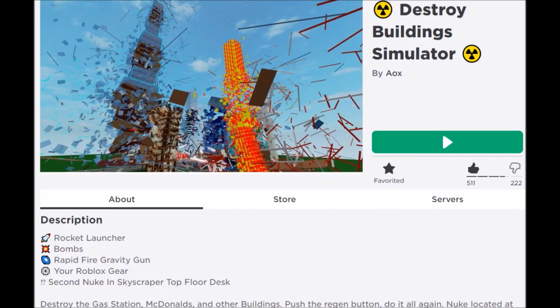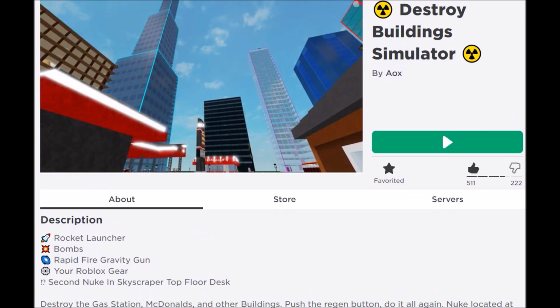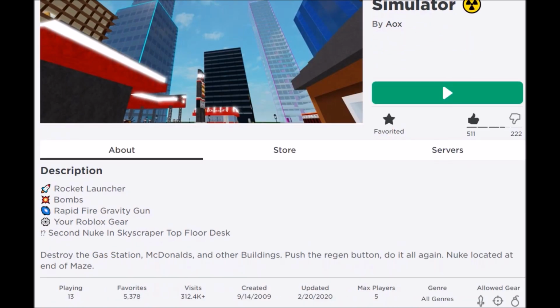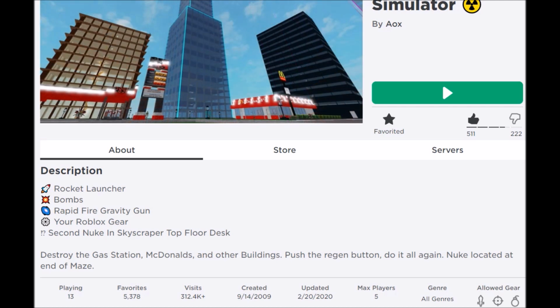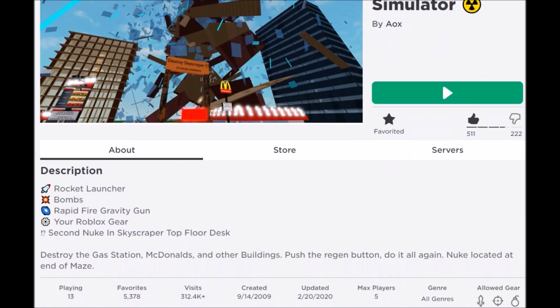Okay, so this is super surprising. So this was another game that I played a long time ago. You can see it was created in 2009. Now, this game was originally called Destroy the Gas Station, McDonald's, and Other Buildings. It was updated just today for the first time in several years, and now it is called the Destroy Buildings Simulator, and there's actually people playing it again.